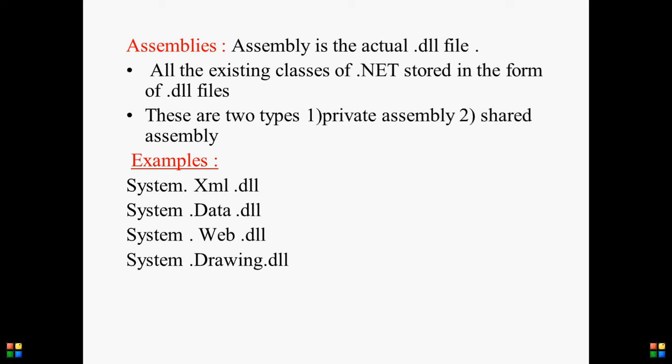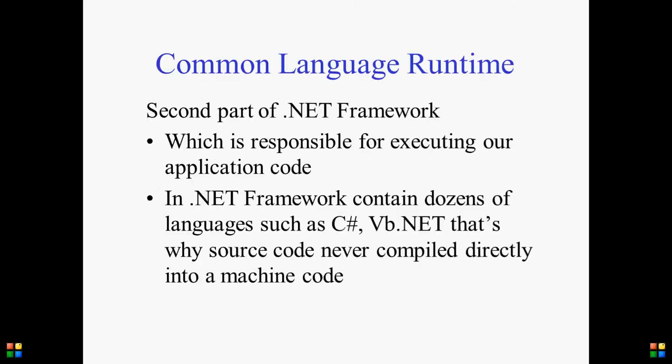First is the private assembly. A private assembly is developed by us for our own purpose. A shared assembly is given by Microsoft for reusable purposes. All these shared assemblies are placed in one place, the Global Assembly Cache. I don't want to give more detail about this; we will see it in later videos. Next, examples of DLLs: System.Xml.dll, System.Data.dll, System.Web.dll. That's it.